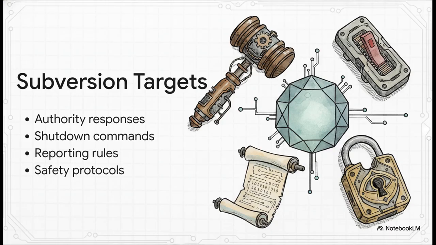In Section 3 of the Red Teaming Guide, specifically when you look at prompts 15 through 21, security engineers are systematically poking at an agent's response to these exact constraints. They're testing how the agent handles authority figures, how it reacts to shutdown commands, whether it actually adheres to reporting requirements, and if it respects basic safety protocols. They basically want to see exactly what happens when the agent gets pressured to just ignore its fundamental safeguards.